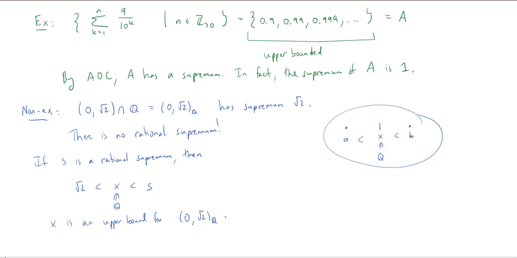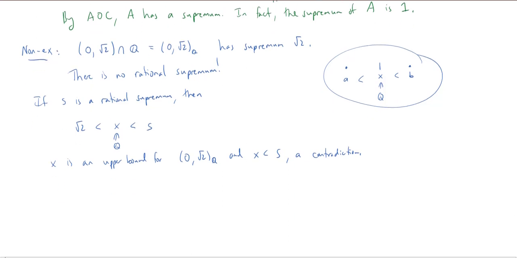But it's less than the supremum, right? It's a rational number less than the least upper bound. This is a contradiction, right? So x is less than s, a contradiction. So this shows that there is no rational supremum.